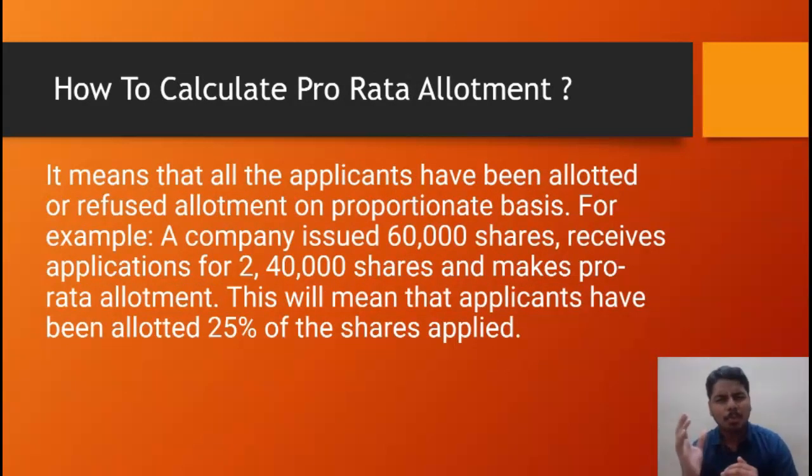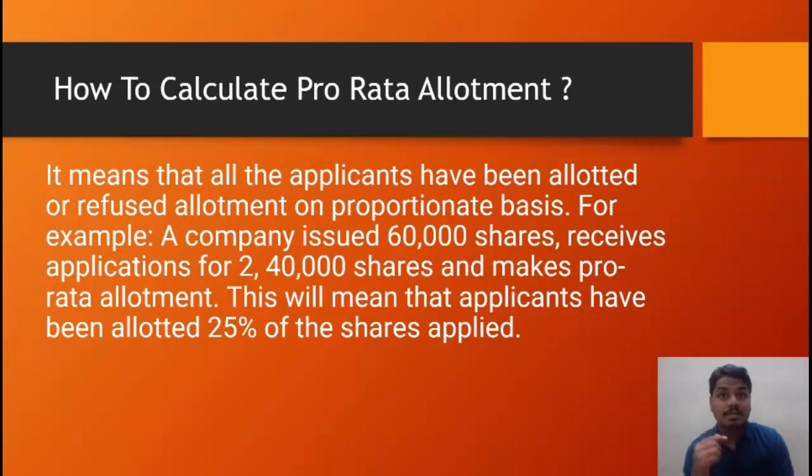How to calculate a pro rata allotment? It means that all the applications have been allotted or refused allotment on a proportion basis. For example, a company issued 60,000 shares, receives applications for 2,40,000 shares and makes pro rata allotment.